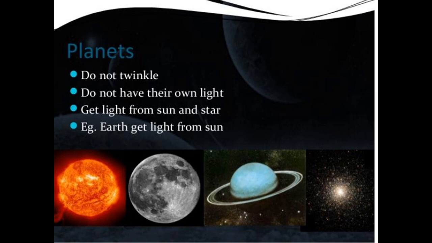Next is identifying the planets in the sky. We can identify planets in the background of the stars by closely observing the night sky. There are some features. A planet is closer to us than the stars, and planets appear like tiny discs, whereas stars appear as a point. Let us differentiate between the planets and the stars. Planets do not twinkle and do not have their own light; they get light from the sun. For example, earth gets light from the sun.